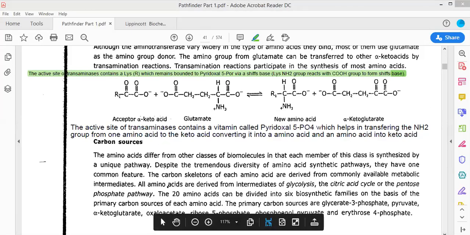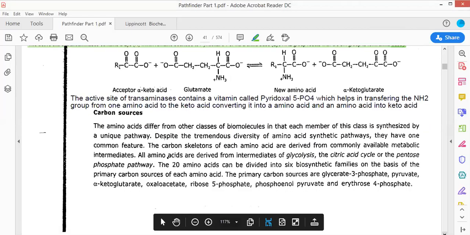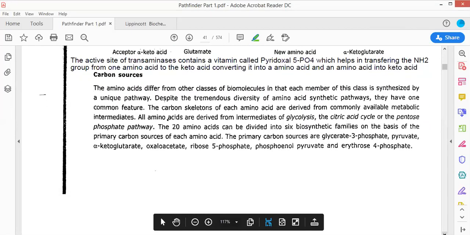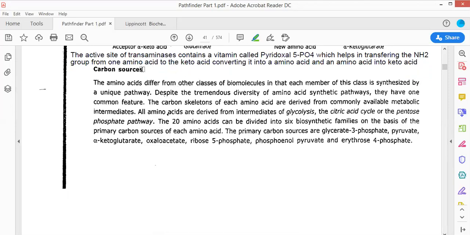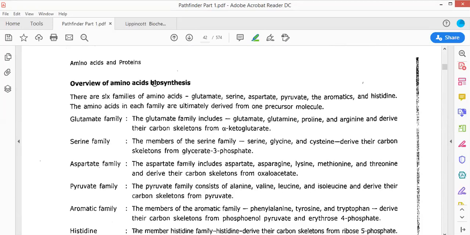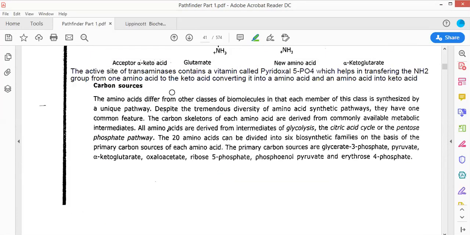Now, moving forward, where from do the carbon sources arise for the formation of the amino acid? The carbon source for the formation of amino acids arises from several different intermediates of the glycolytic pathway. Now, which are the different intermediates?